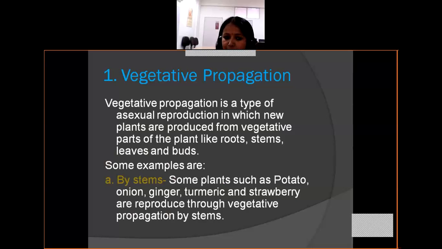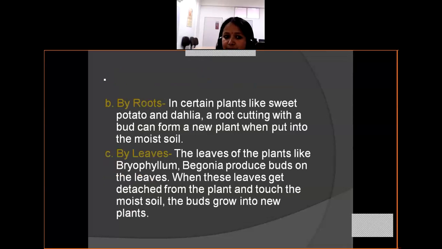Some examples are: by stems. Some plants such as potato, onion, ginger, turmeric, and strawberry are reproduced through vegetative propagation by stem. By roots. In certain plants like sweet potato and dahlia, a root cutting with a bud can form a new plant when put into the moist soil. By leaves. The leaves of plants like bryophyllum and begonia produce buds on the leaves. When these leaves get detached from the plant and touch the moist soil, the buds grow into new plants.